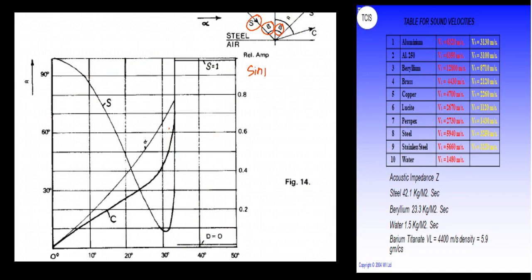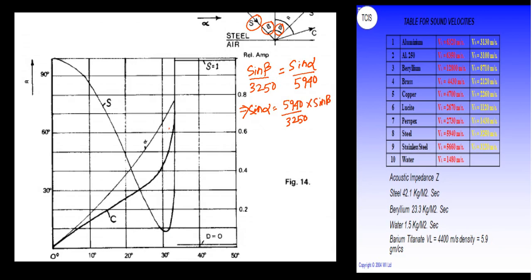sine of beta by, if I take the steel velocity 3250 shear wave, is equal to sine of alpha by, if I take the steel velocity 5940, implies sine alpha will be 5940 by 3250 into sine beta.